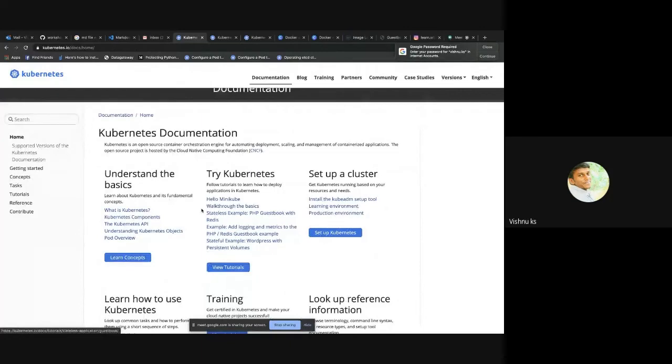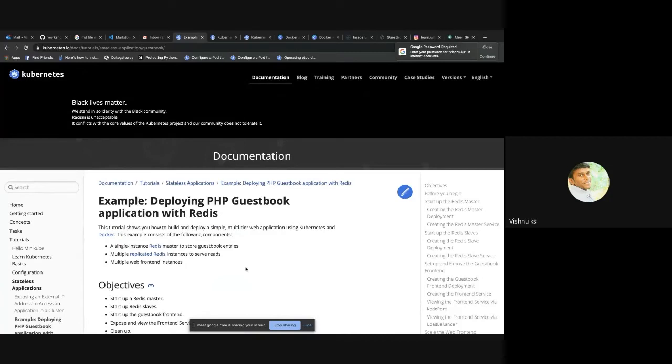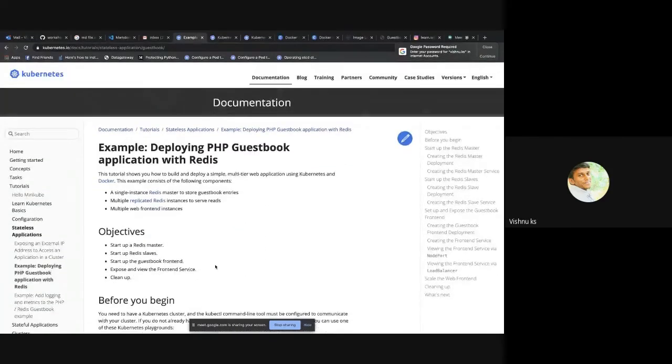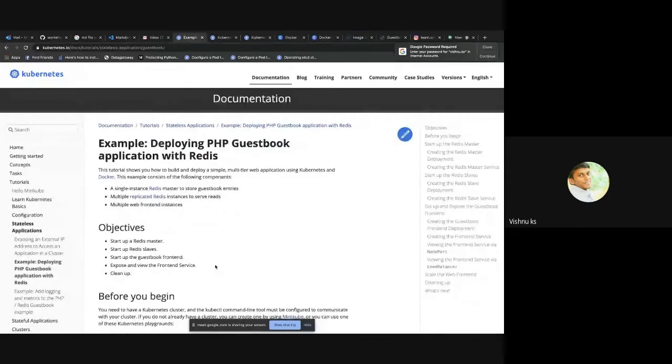Okay, so I will just do this exercise with you. Basically this is going to deploy a guestbook application with a Redis database. Redis is a cache database, a very small lightweight database which can cache frequent queries. In this example they are using Redis as the backend for the guestbook application.